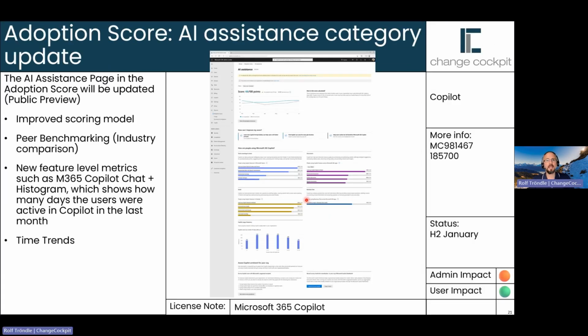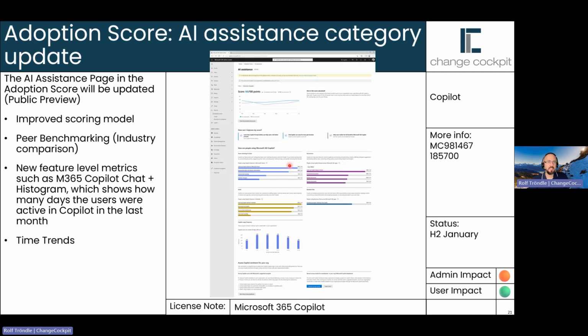Adoption score will get an update regarding the AI assistant category inside the adoption score. The AI assistant already exists, but this will be upgraded using an improved score model. Peer benchmarking, you see a comparison to other companies. You don't see the company names, but from the same industry, it's an industry comparison. You have new feature level metrics like M365 Copilot Chat, so the free Copilot, also histogram and some time trends.